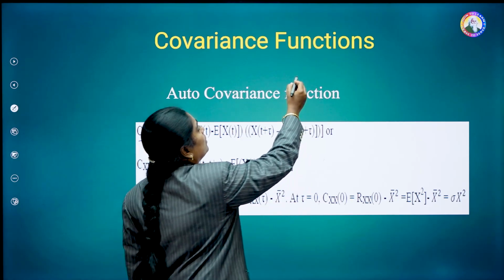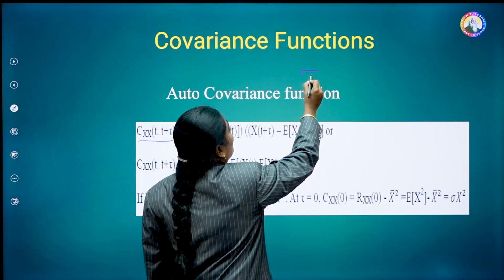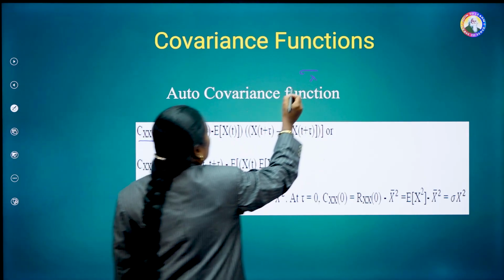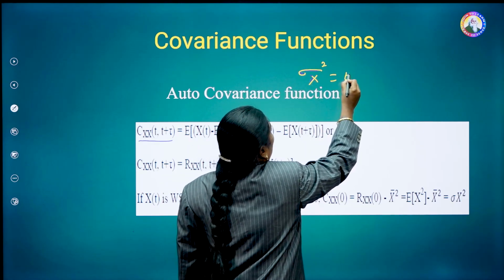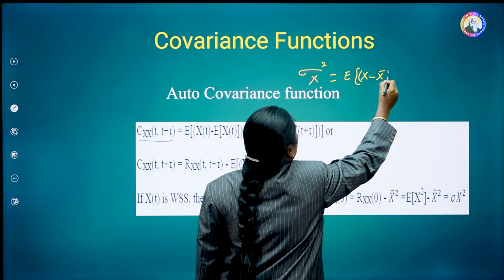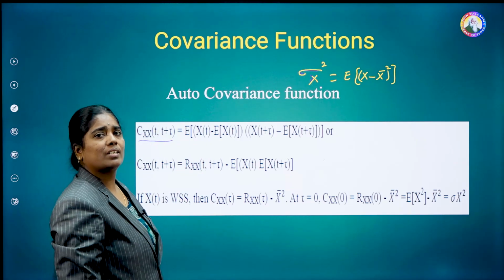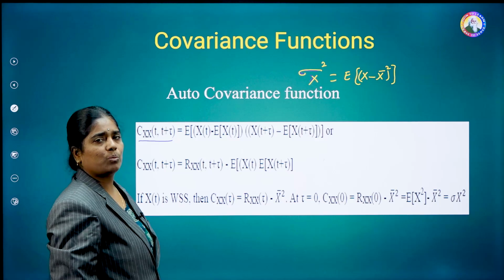Recall, for the case of variance, the formula is sigma x square, which is E of x minus x bar whole square. And if you take the covariance, that is Cxy is equal to E of x minus x bar into y minus y bar.